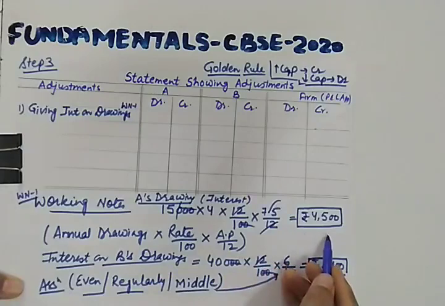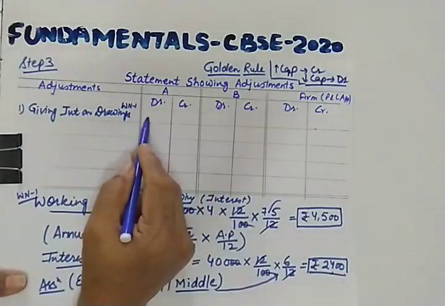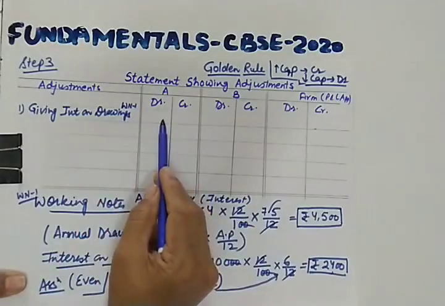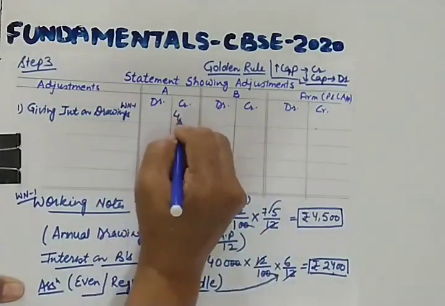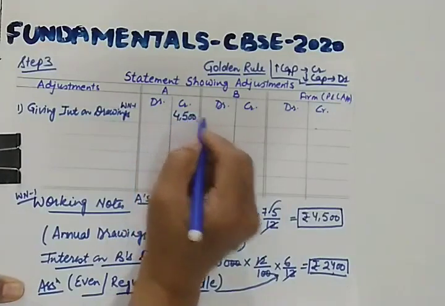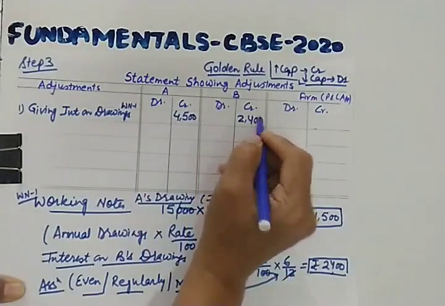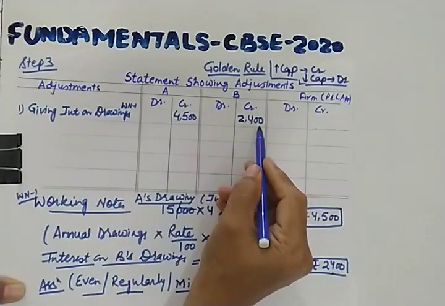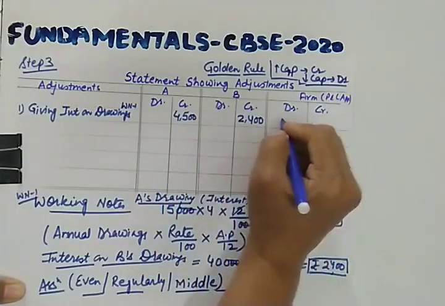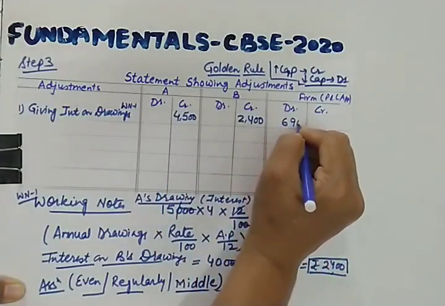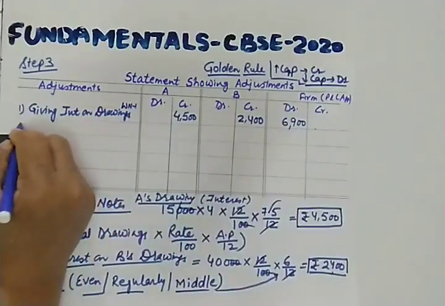How much we are giving them, we are not taking it back. So we are not charging interest on drawing, we are giving them interest on drawing back, because partnership deed is silent. So when you give the partners this interest on drawing, there will be a loss of 6,900 on the debit side of profit and loss appropriation account.